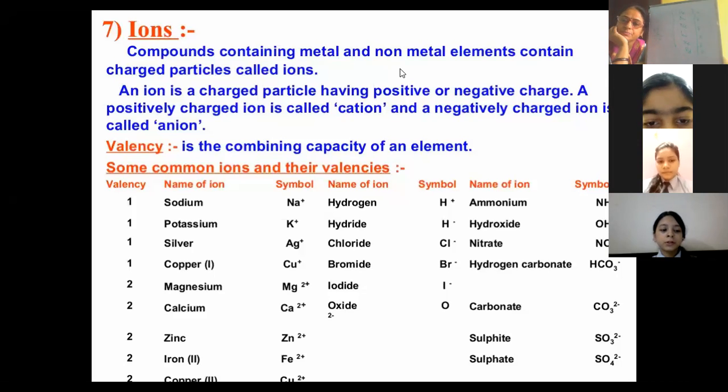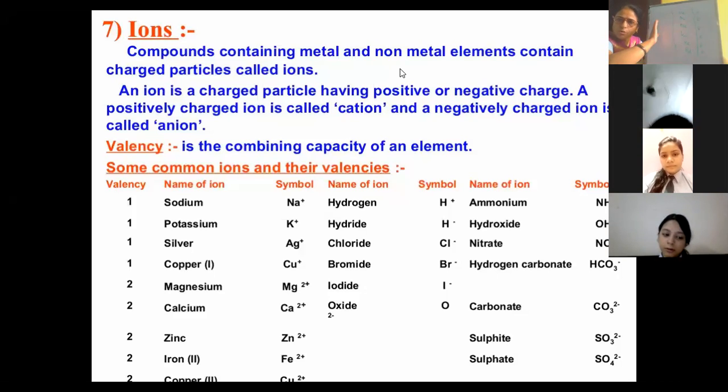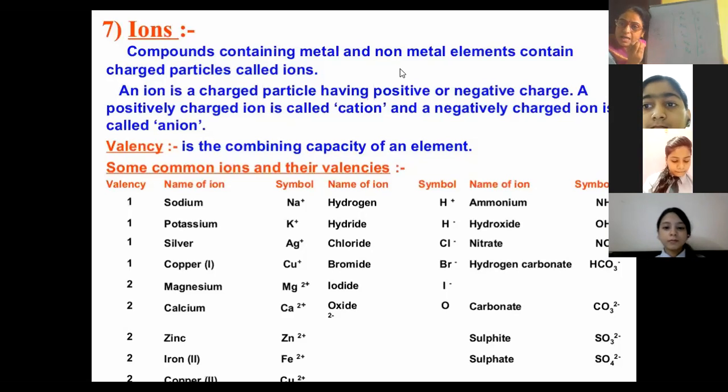112 are unstable. The noble gases are the ones who don't need anything from anyone. They have 8 electrons or 2 electrons in their last shell, but 112 elements have neither 2 electrons nor 8 electrons in their last shell. So how will they tend to be stable? They become stable by gaining or losing the electrons present in their last shell.